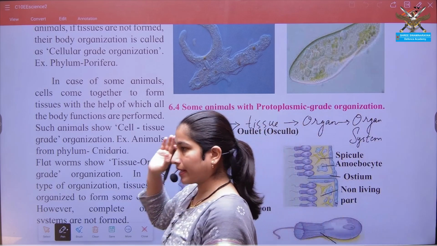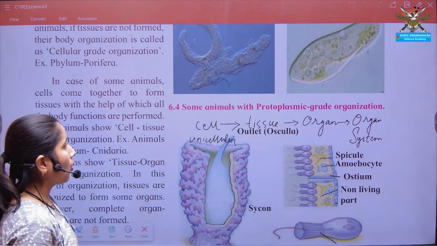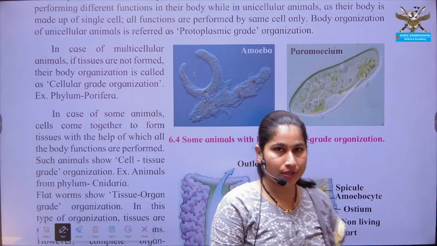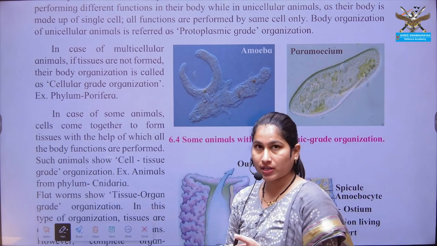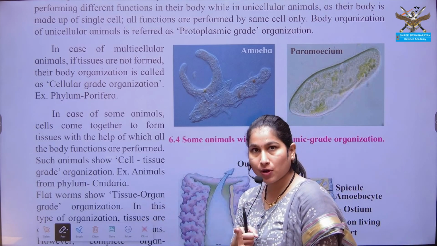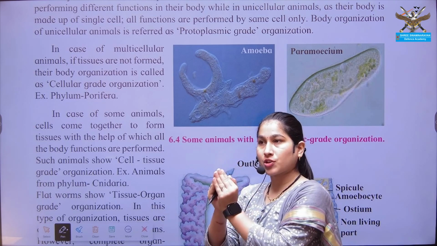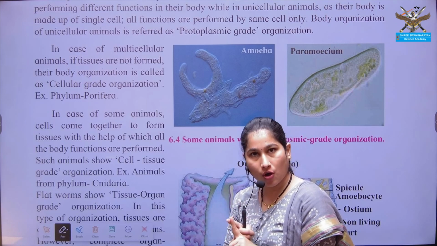The same thing we have to understand while studying the grades of organization. When a single cell or just a group of cells performs the function of that organism, it is known as the cellular grade of organization.